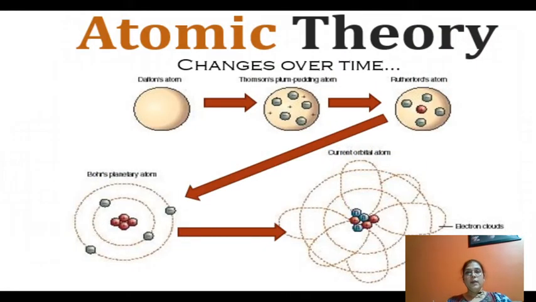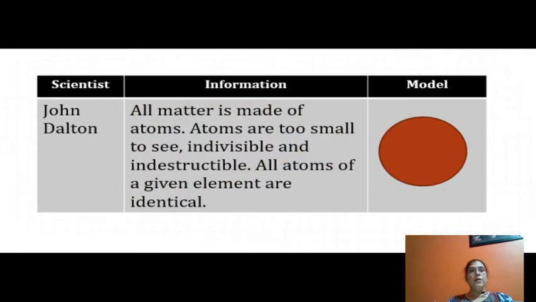See the atomic theory. We will discuss John Dalton. All matter is made up of atoms. Atoms are too small to see, indivisible and indestructible. All atoms of a given element are identical. His proposed model is shown in the figure.